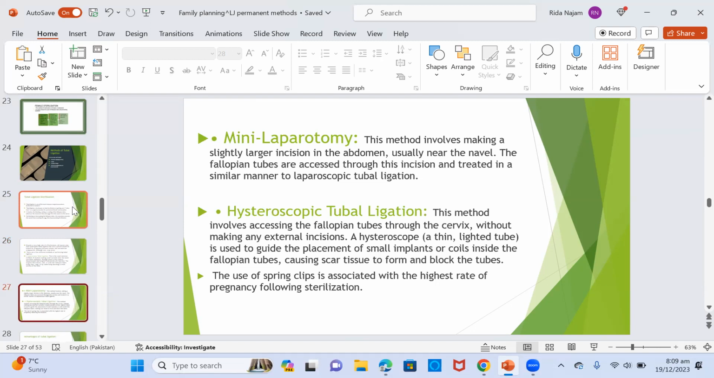Then there's a mini laparotomy. This method involves making a slightly larger incision in the abdomen, usually near the navel. The fallopian tubes are accessed through the incision and treated in a similar manner to the laparoscopic tubal ligation.